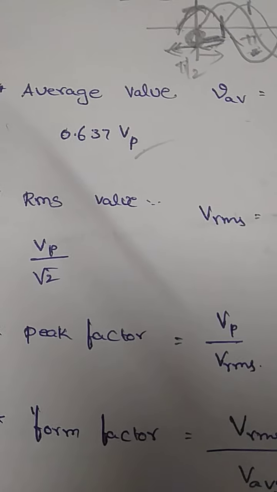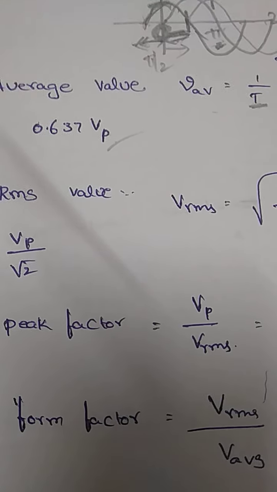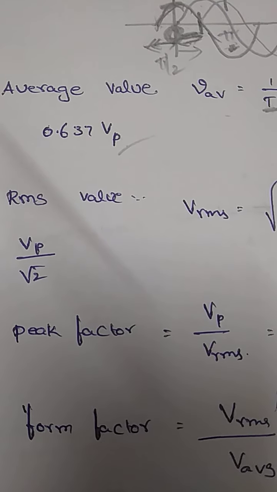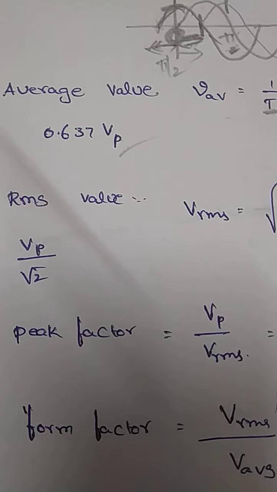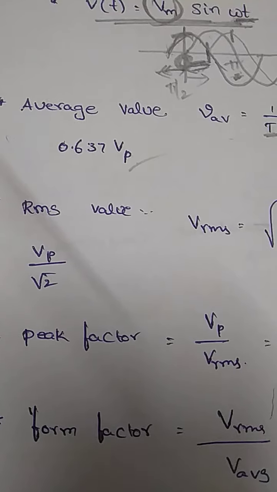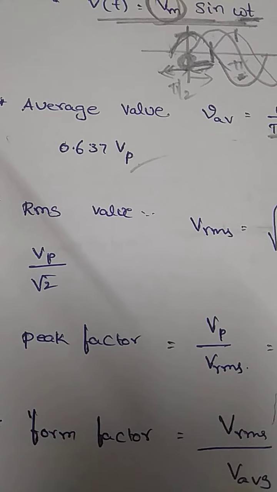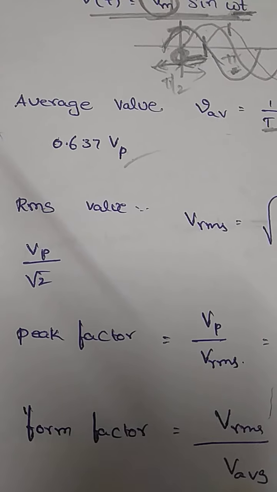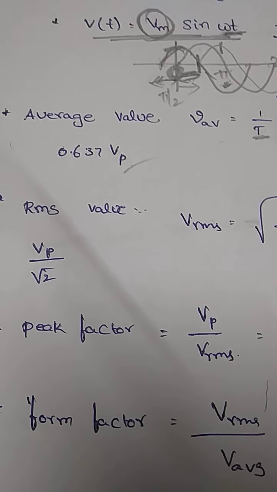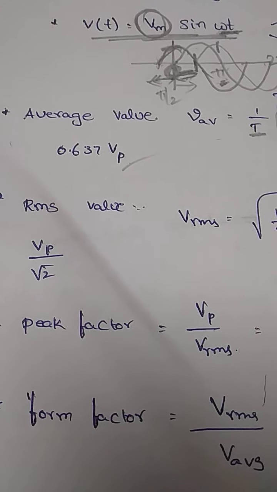When a resistor is connected to any DC source, the amount of heat developed in a given time is equal to the heat developed when the same resistor is connected to an AC source. The same amount of heat will be developed when it is connected to an AC waveform.